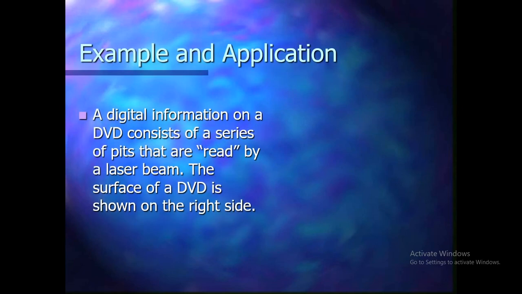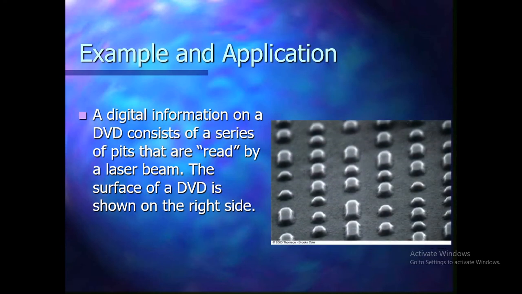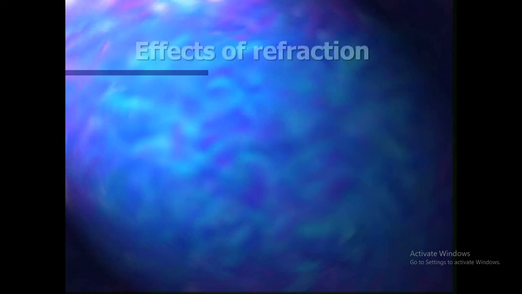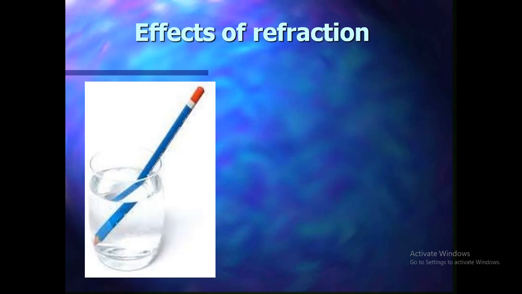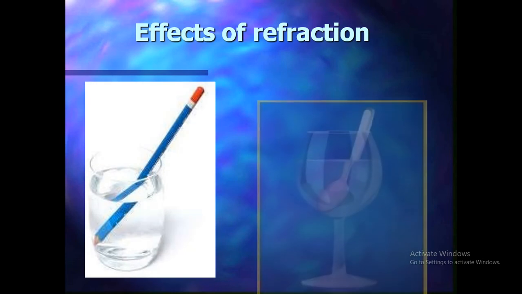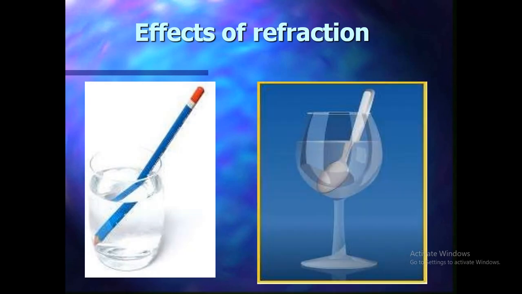Examples and applications of refraction of light. Digital information on a DVD consists of a series of bits that are read by a laser beam. The surface of the DVD is shown on the right side. This is the surface of the DVD, okay? And there are series of bits which are read by the laser beam. These are the effects of refraction which we observe.